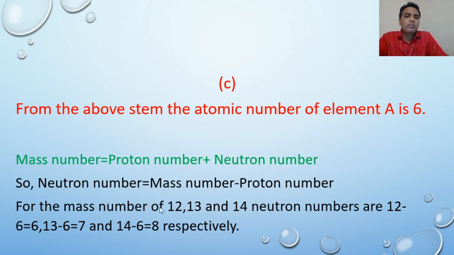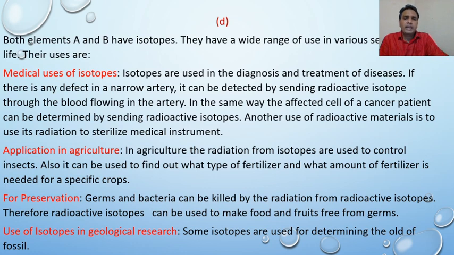For the mass numbers of 12, 13 and 14, the neutron numbers are 12 minus 6 equals 6, 13 minus 6 equals 7 and 14 minus 6 equals 8. In this case, at first you have to write down the mass number, then you have to subtract the proton number or atomic number from the mass number, then you will get the neutron number. In this system we can identify the neutron number of an atom.